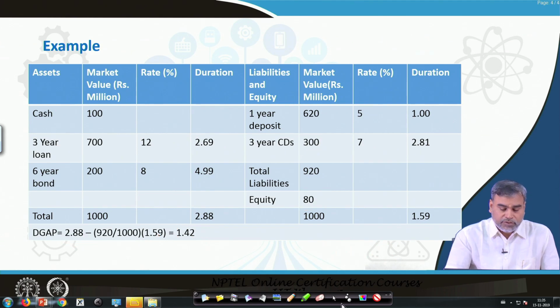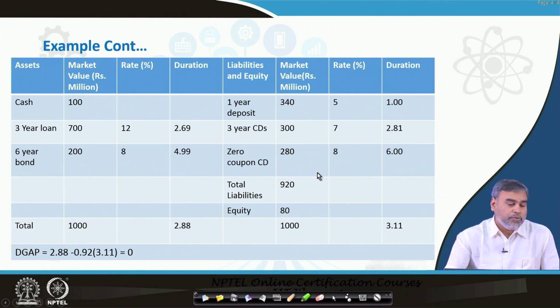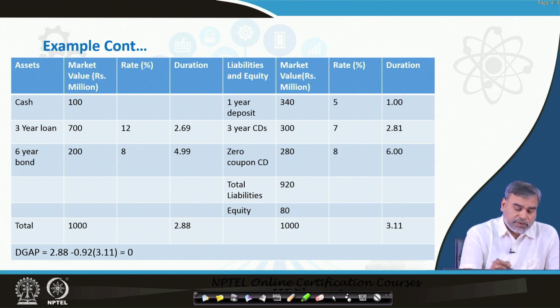So, in this context, what we are trying to do is distribute or rearrange the assets and liabilities of this particular bank, or manage the assets and liabilities in such a way that the duration gap can be 0. Now, what we have done here is keep the asset side as it is: cash is $100 million, the 3-year loan is 700, the 6-year bond is 200, and all these things remain the same.